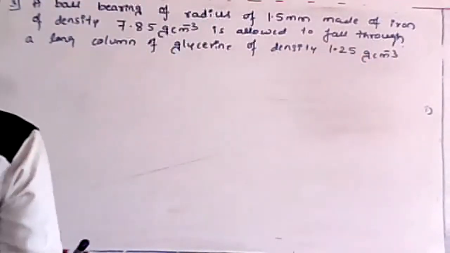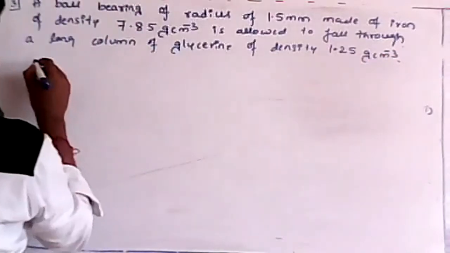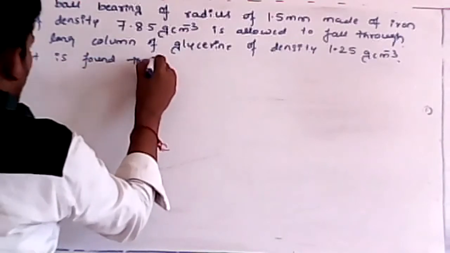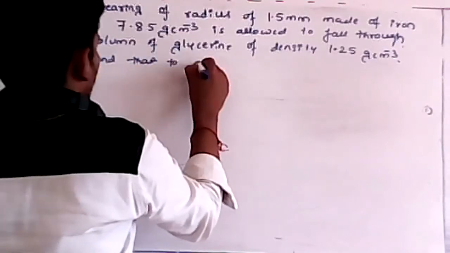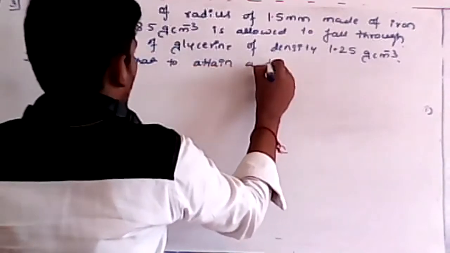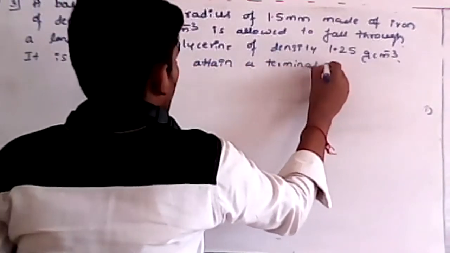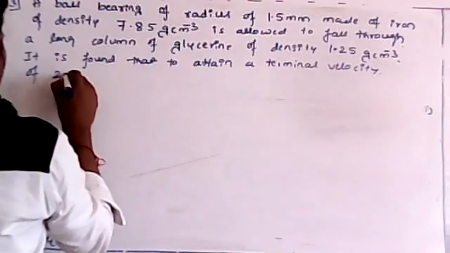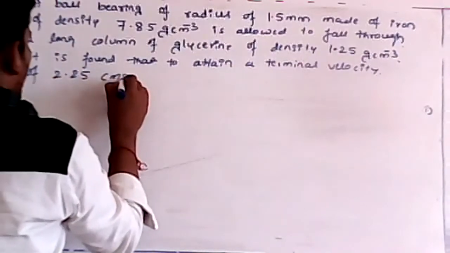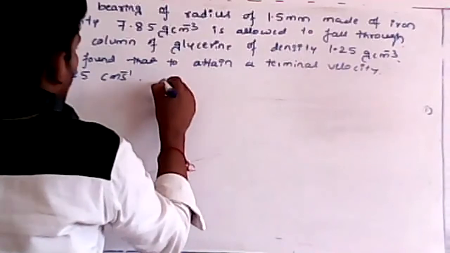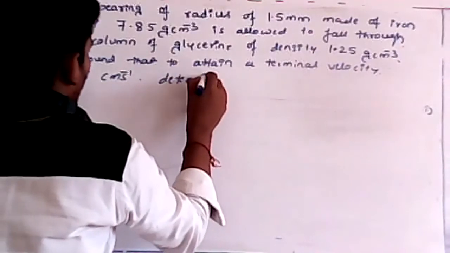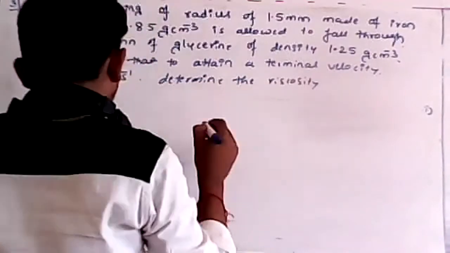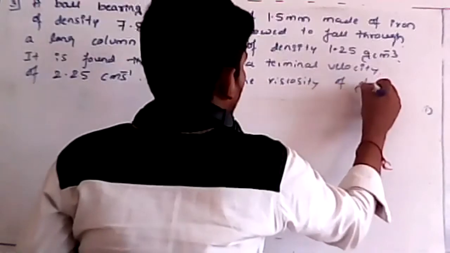It is found that to attain a terminal velocity of 2.25 centimeter per second, determine the viscosity of glycerin.